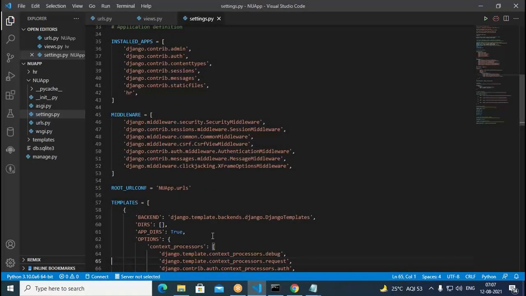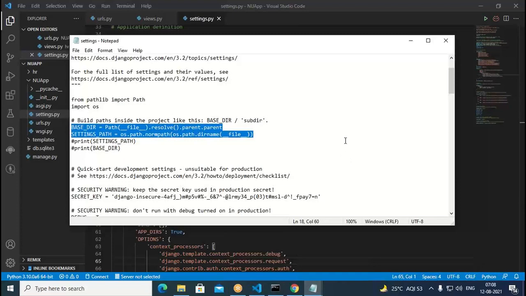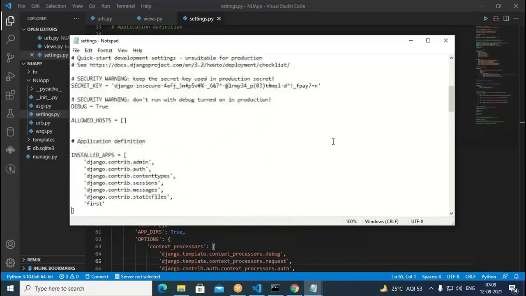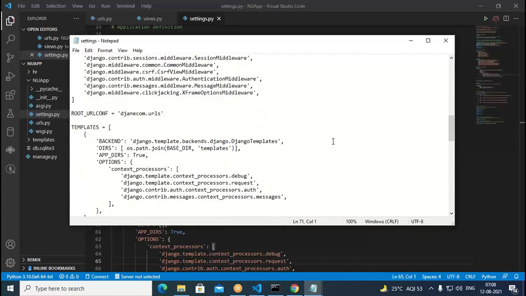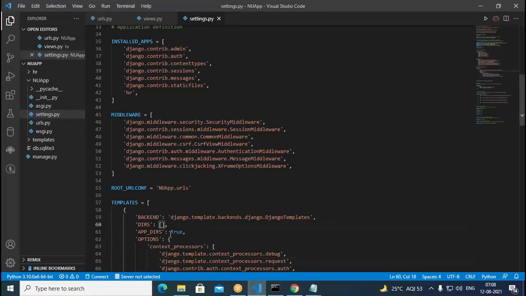The next thing is we must add the templates folder in this. DIRS is nothing but the template directory. So as we come down, we have the template directory, and that is what we have to fill in. We type os dot, take this, and put it in there. Now come to this piece of code and put it here. Now what is happening? The templates folder is available, and in the templates folder we have the required HTML pages.